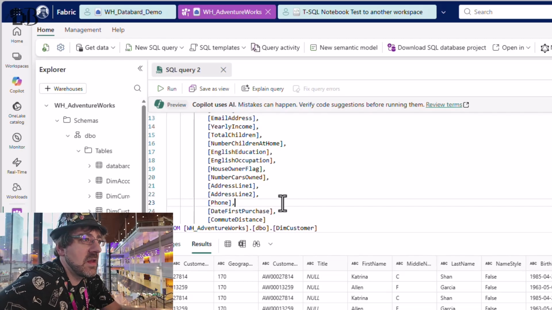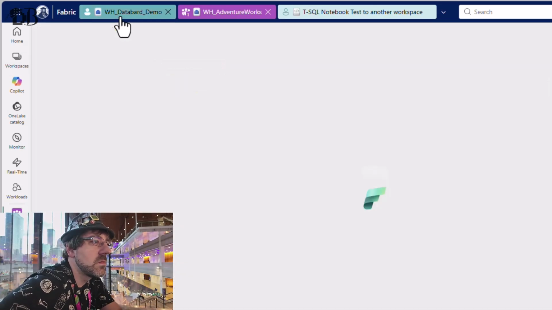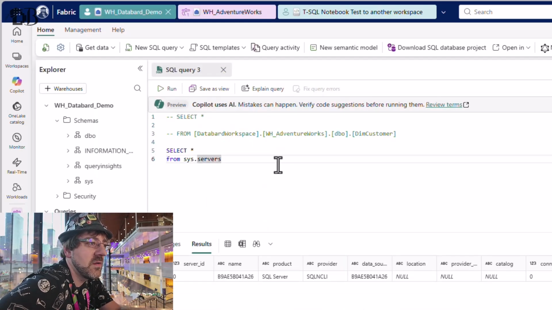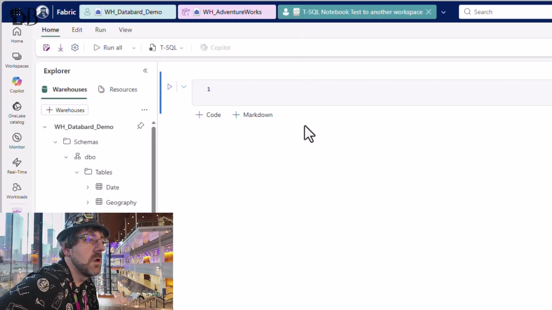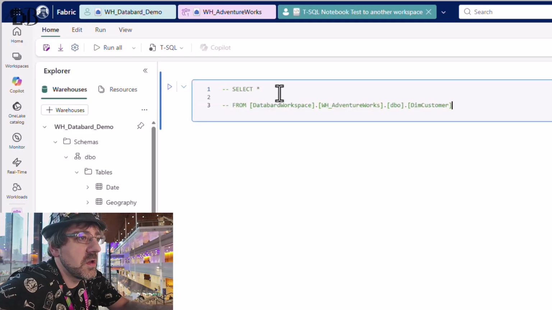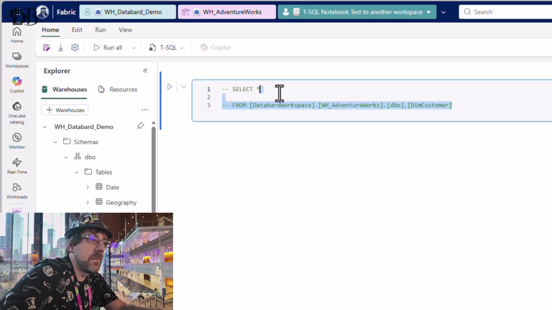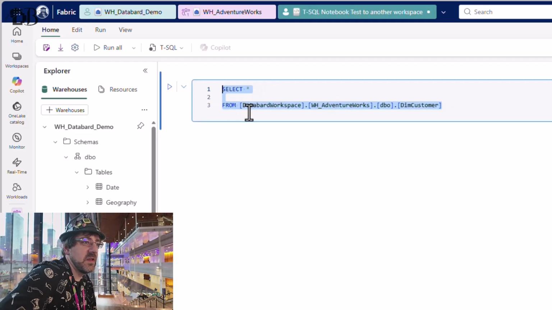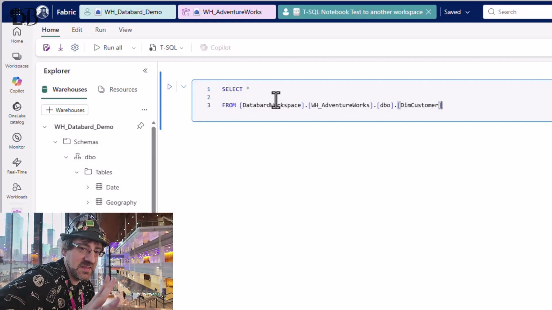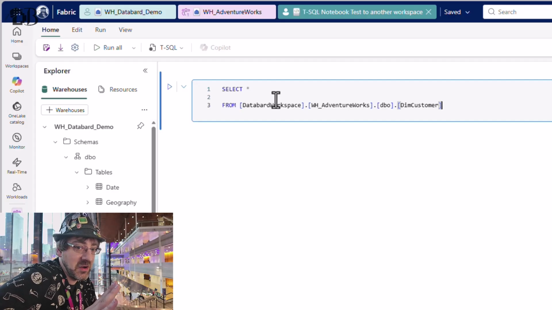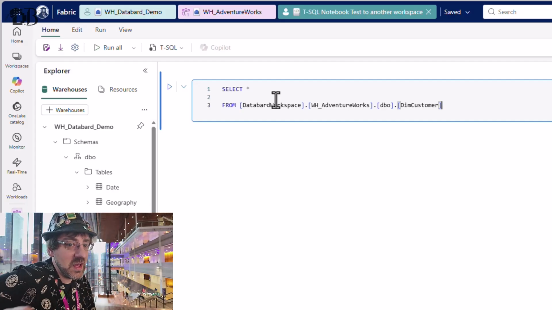Let's go ahead and copy our query from the other window. Bring that into our T-SQL notebook. Uncomment it. And let's see. We're going to try that four-part identifier, because at least before, it seemed to understand the idea of a server.